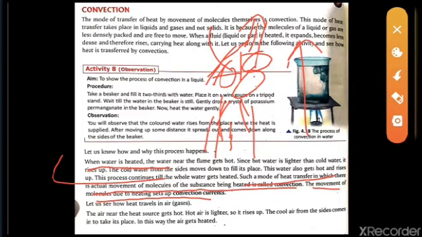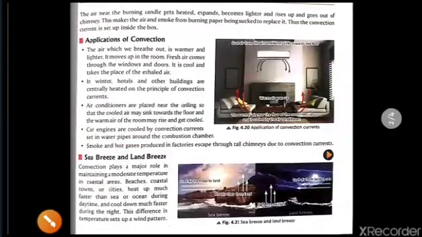So the theory part is also written: the air nearby the heat source gets hot. The hot air is lighter, so it rises up. The cool air from the side comes in to take the place. In this way the air gets heated. So what I have told you all, this is the answer.